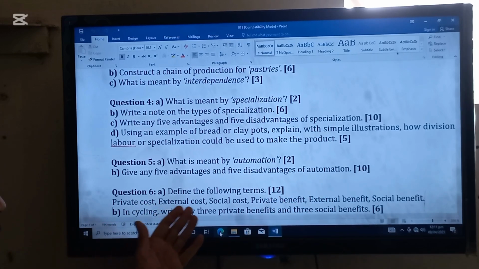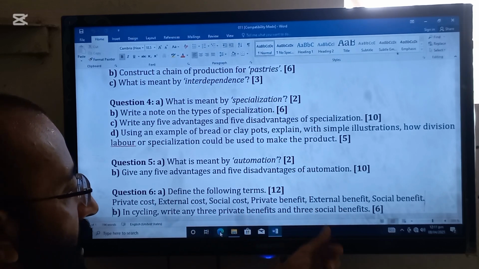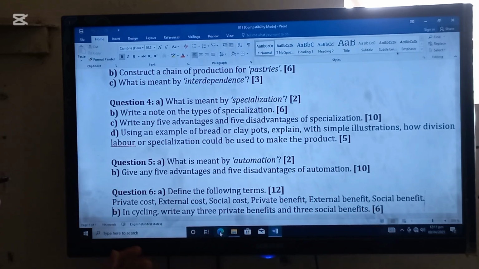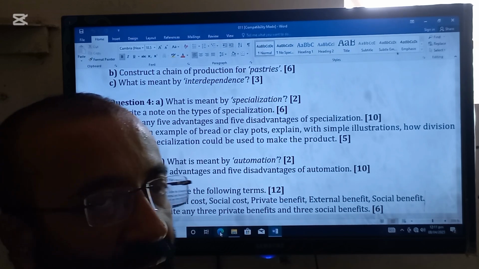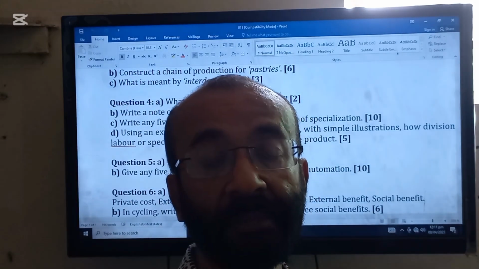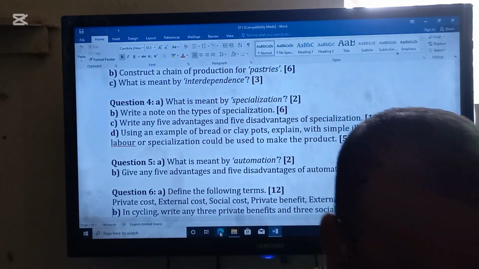Next question is define the following terms: private cost, external cost, social cost, private benefit, external benefit, social benefit. And the last part is in cycling. Write any 3 private benefits and 3 social benefits. So beta, try to solve this worksheet. This will be very helpful for your final exams.